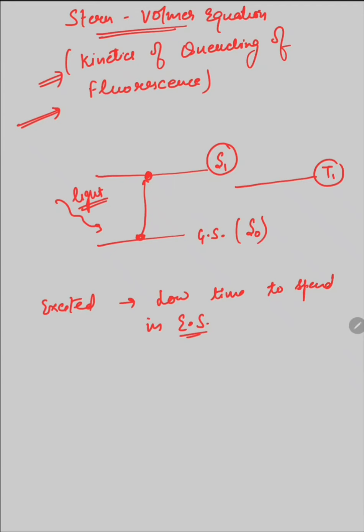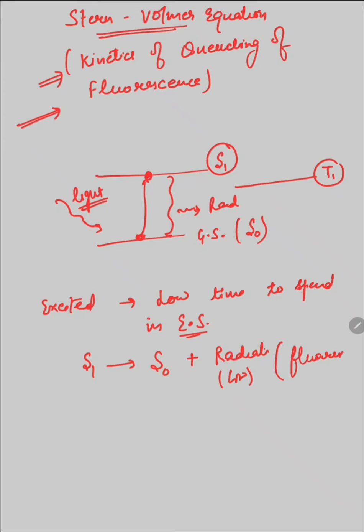It immediately comes back to the ground state by emitting its energy, either in the form of radiation or in the form of heat. When the molecule goes from the S1 state back to the S0 state by emitting radiation, this process is known as fluorescence.